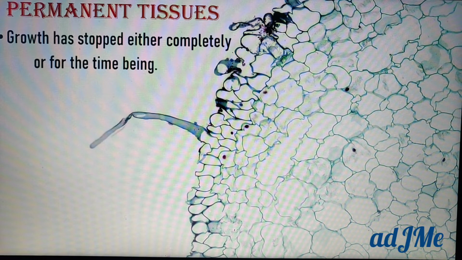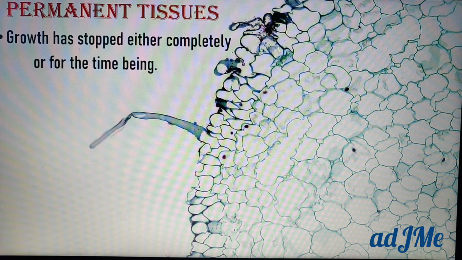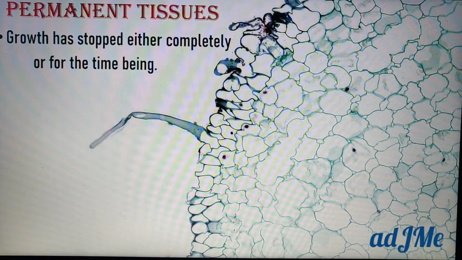So don't think temporary tissues are different from permanent tissues. Only temporary tissues, in the later stages, become permanent tissues. So that is the definition of permanent tissues, where the growth has stopped, either completely. So you come across a complete stop of the growth, or sometimes it is for the time being.